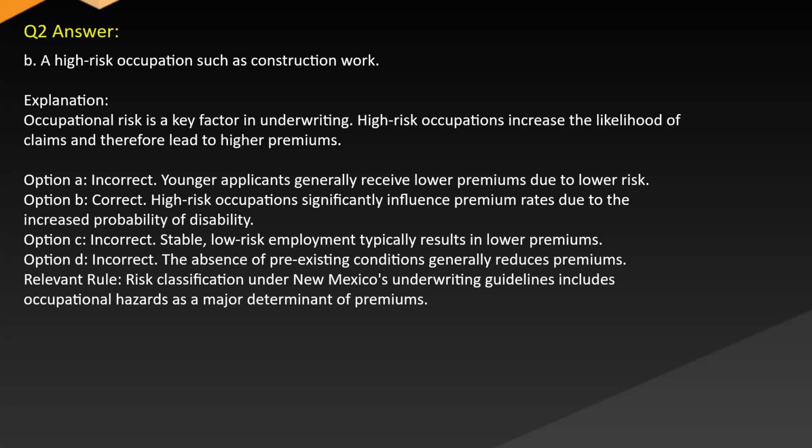Option A. Incorrect. Younger applicants generally receive low premiums due to low risk. Option B. Correct. High-risk occupations significantly influence premium rates due to the increased probability of disability. Option C. Incorrect. Stable low-risk employment typically results in low premiums. Option D. Incorrect. The absence of pre-existing conditions generally reduces premiums. Relevant rule: risk classification under New Mexico's underwriting guidelines includes occupational hazards as a major determinant of premiums.